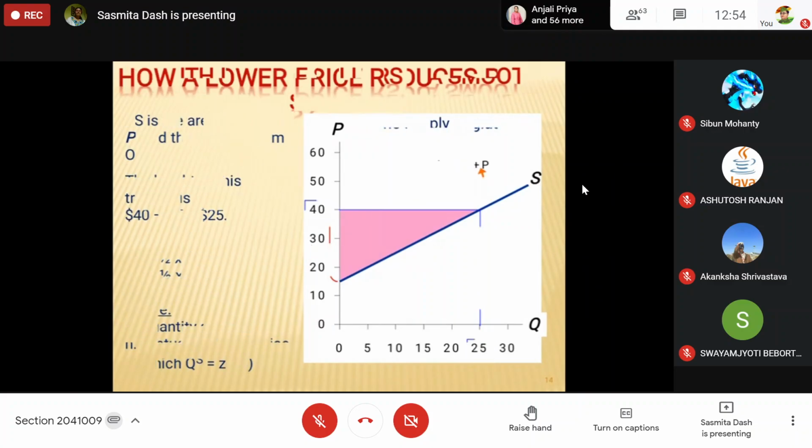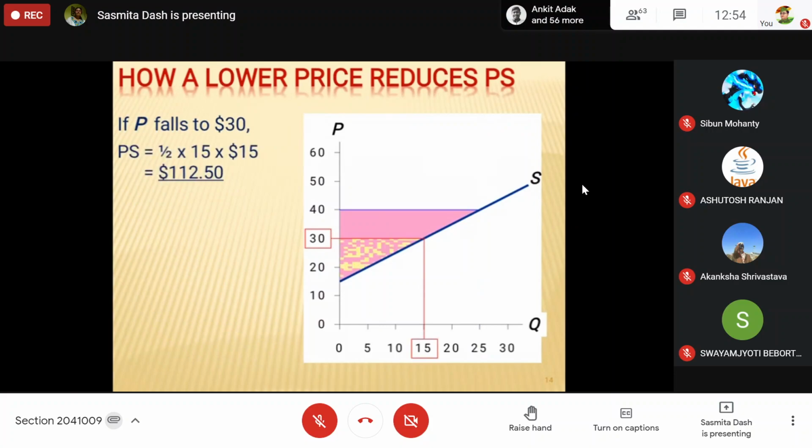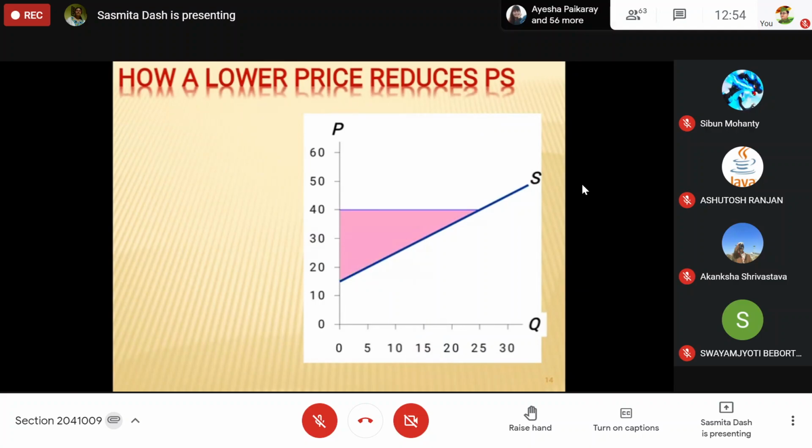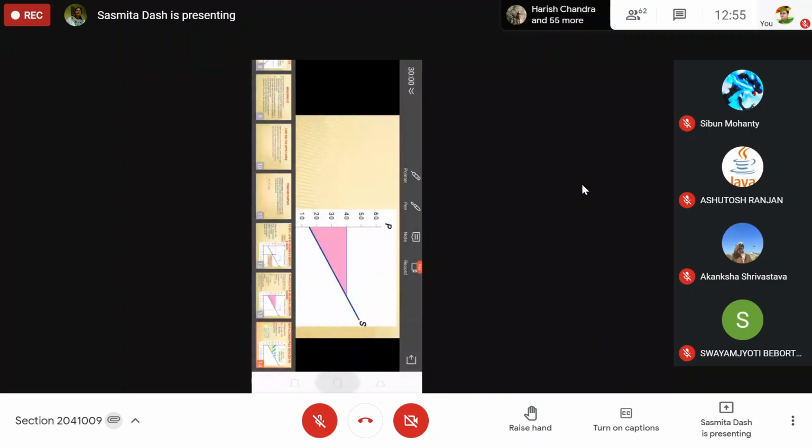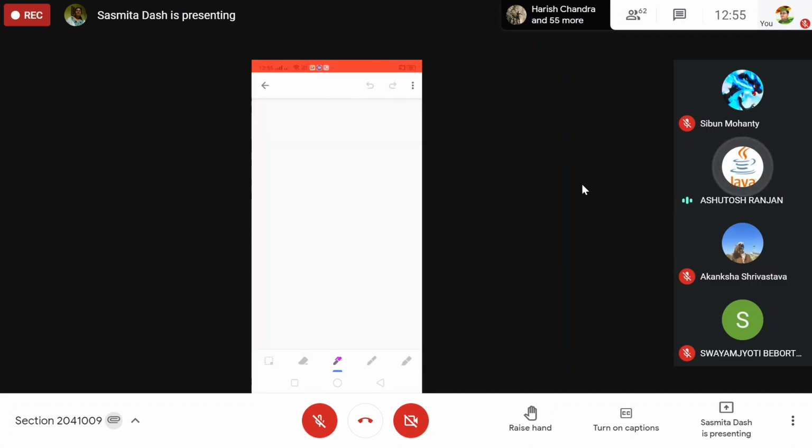So when we are calculating, if the price falls to 30, how much will be the quantity now? 15. Then how much will be the new producer surplus? 112.5.